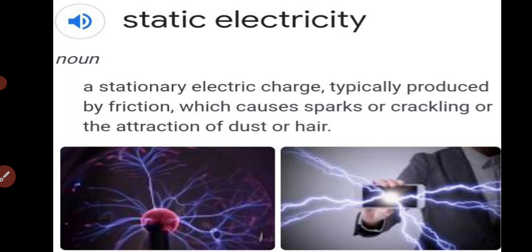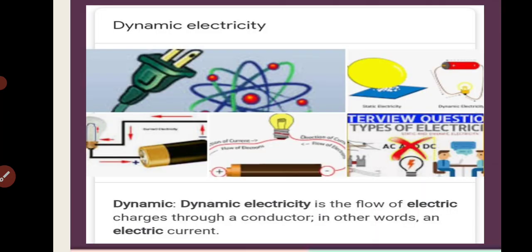Static electricity arises because of the stationary electric charge, typically produced by friction. This results in sparks, crackling, or the attraction of dust or hair. Like when we rub a comb and bring that comb close to bits of paper, what do we see? We see that the bits of paper cling to the comb. Why is it so? Because of static electricity. Is that clear?